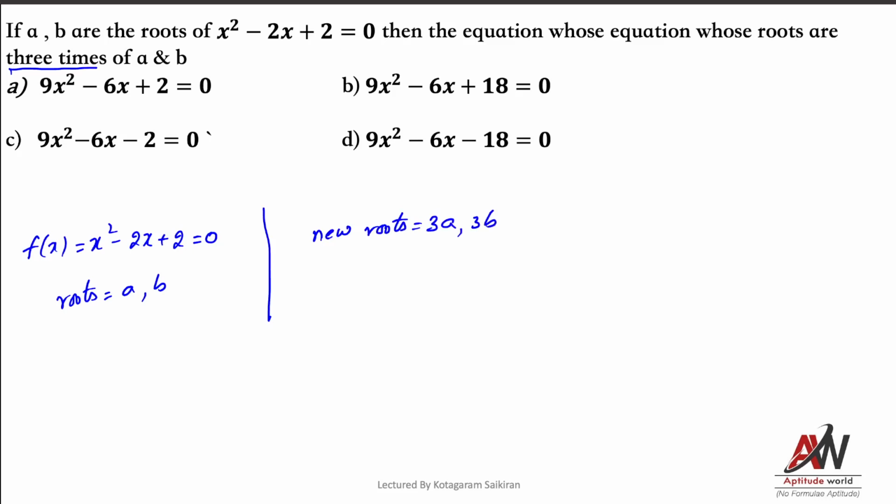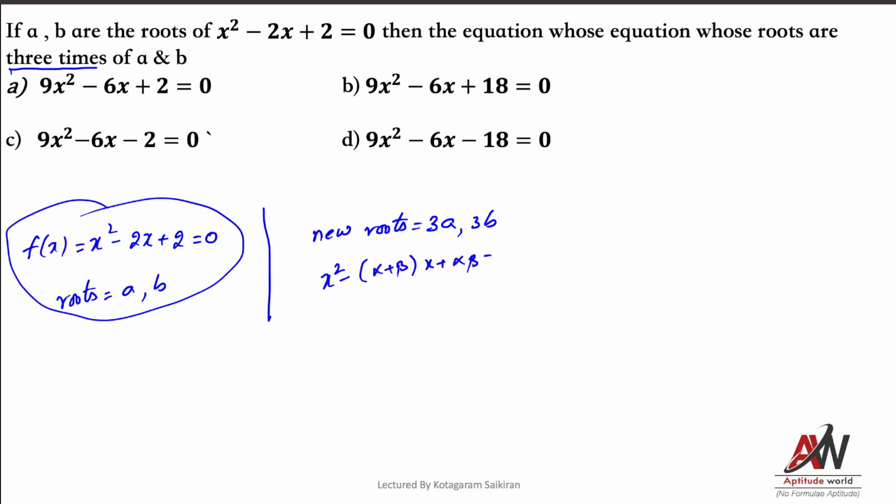So the general way is that first we should find out the roots for this, by using whatever method you like, partial fraction method or any shortcut, and then multiply that with 3 and then substitute it in x square minus (alpha plus beta) into x plus alpha beta equal to 0. This is one way of doing it. Here alpha is this one, beta is this one. I don't like to go this way, so I'll give you a shortcut. In the class I have already given you.